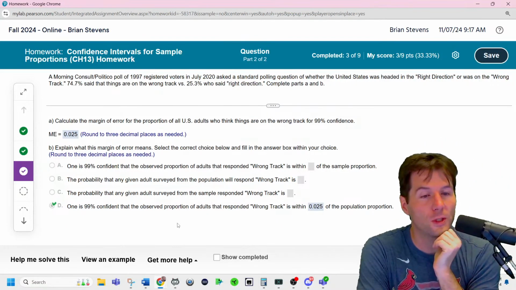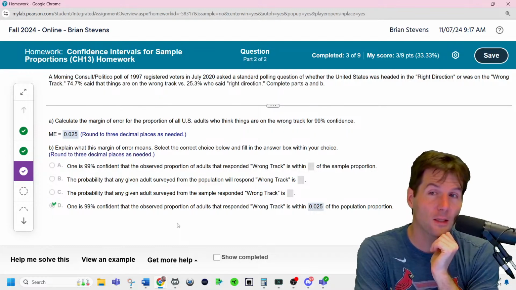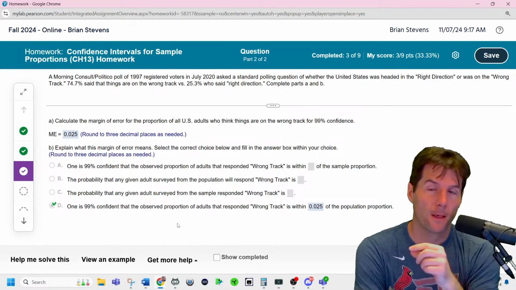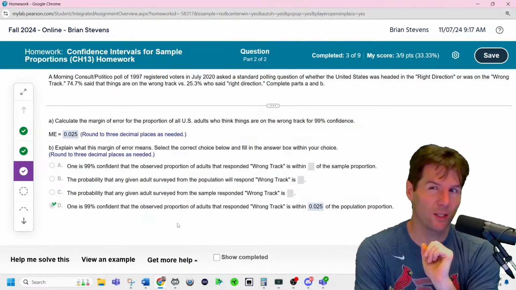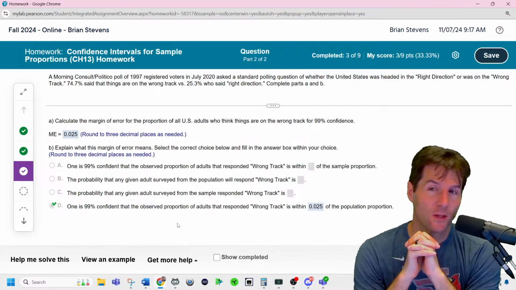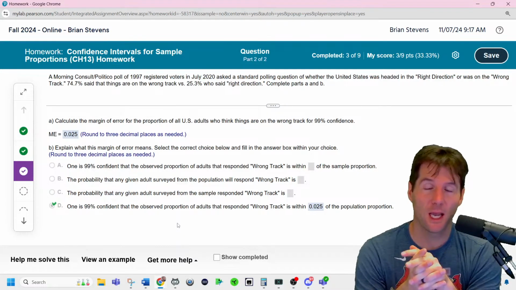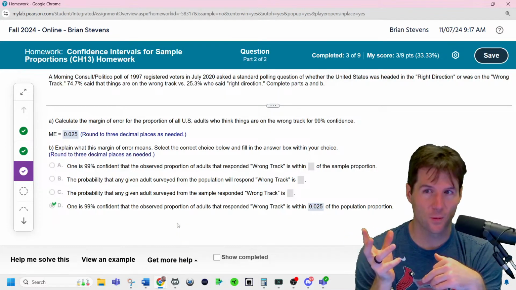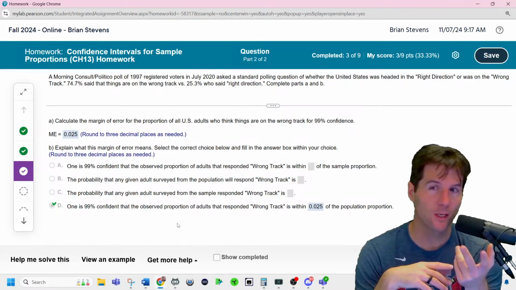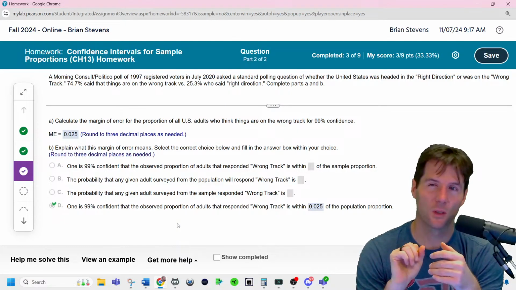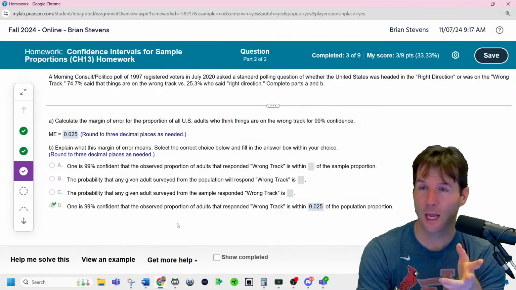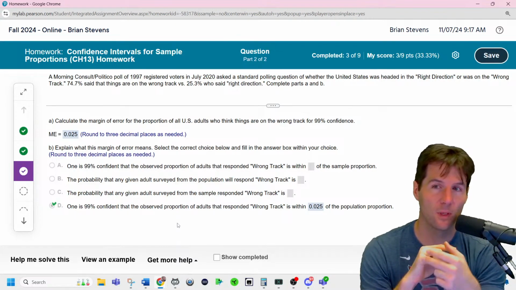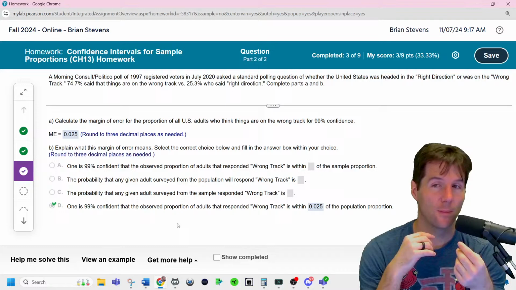is it whichever first is the P? Technically, either could be P or P hat or Q hat. So P hat and Q hat come from samples. It's kind of a choice, remember? And in your project, you get to pick which one you want to be a success. So it's kind of a choice, whichever one you want to be P hat or Q hat. P hat is just usually the one of interest. Like if we have the country's on the right track or the wrong track. If you say I'm interested in being on the right track, that proportion would be P hat. If you're interested in wrong track, that proportion is P hat. So it's kind of arbitrary which one is P hat and Q hat because they're just complements of each other. And then P hat usually means the success case and Q hat means the failure case.